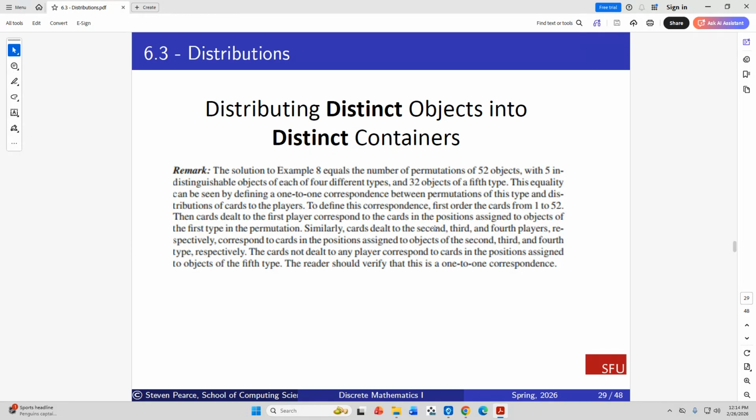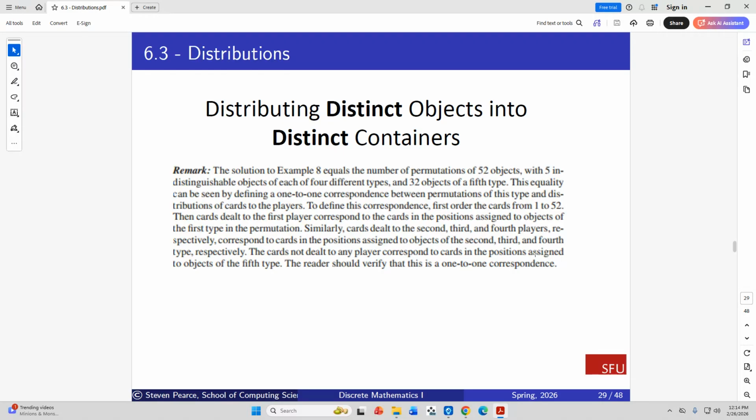To define this correspondence, first order the cards from 1 to 52. Then cards dealt to the first player correspond to the cards in the positions assigned to objects of the first type. Similarly, cards dealt to the second, third, and fourth players correspond to cards in the positions assigned to objects of the second, third, and fourth type, respectively. The cards not dealt to any player correspond to cards in the positions assigned to objects of the fifth type. This is a one-to-one correspondence.